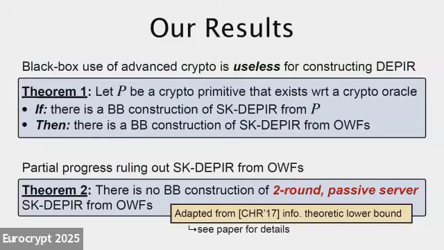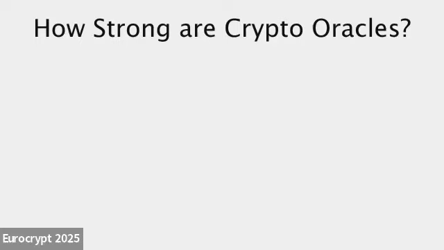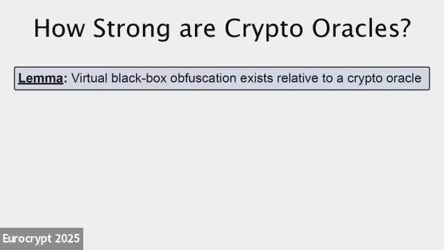But I want to spend the rest of my time simply giving you some justification for why a crypto oracle is a strong object, and then giving you some interpretation for this result as a whole. So first, how strong are crypto oracles? I want to show you, very strong. They can do practically everything that you'd want.